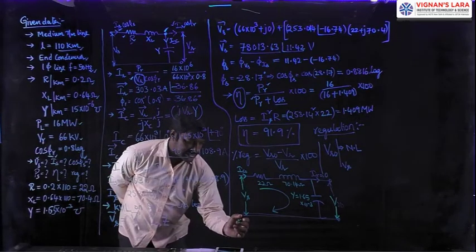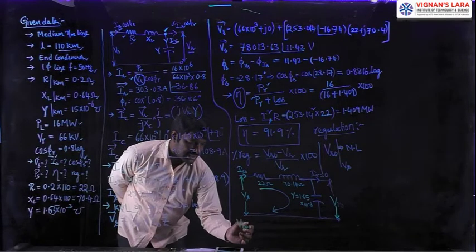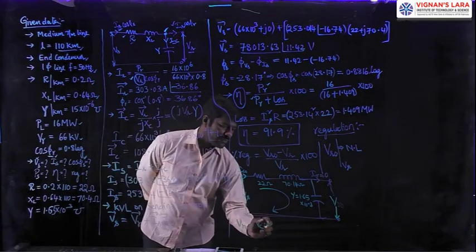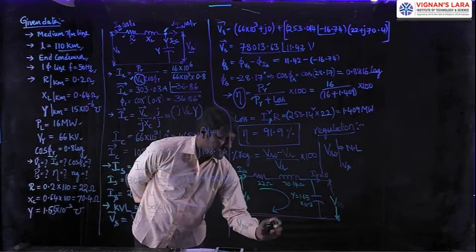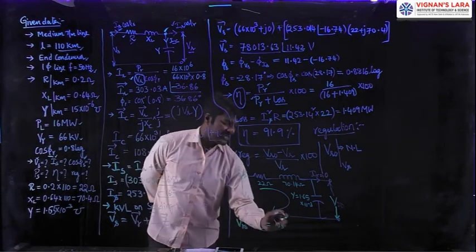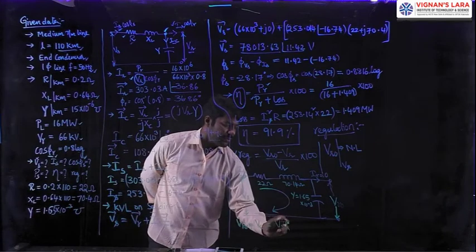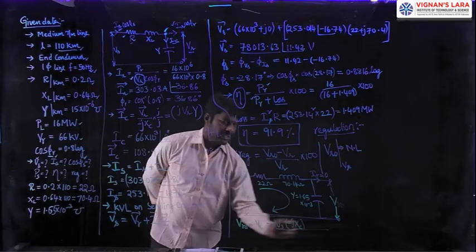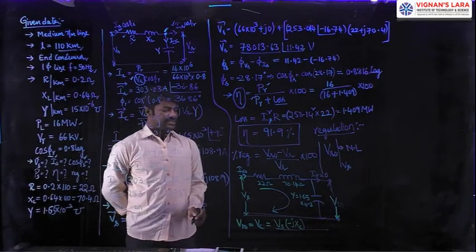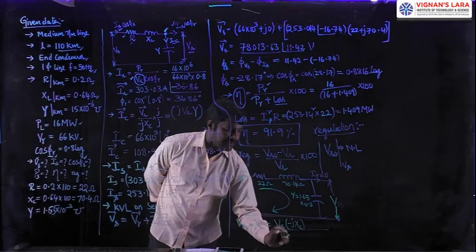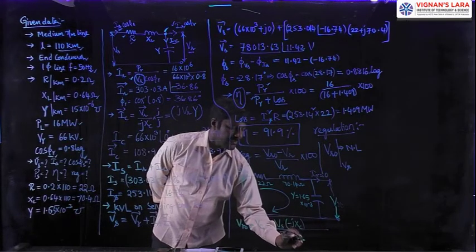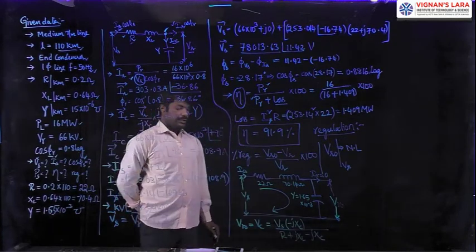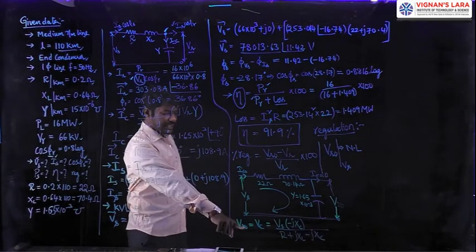As per the analysis, VR naught is equal to the capacitor voltage Vc, which is given by the voltage division rule: the entire magnitude of the voltage Vs multiplied with its ohmic value minus jXc, divided by the sum of all the elements with their ohmic values, R plus jXl minus jXc. This is the formula to be used to find the no load voltage VR naught.